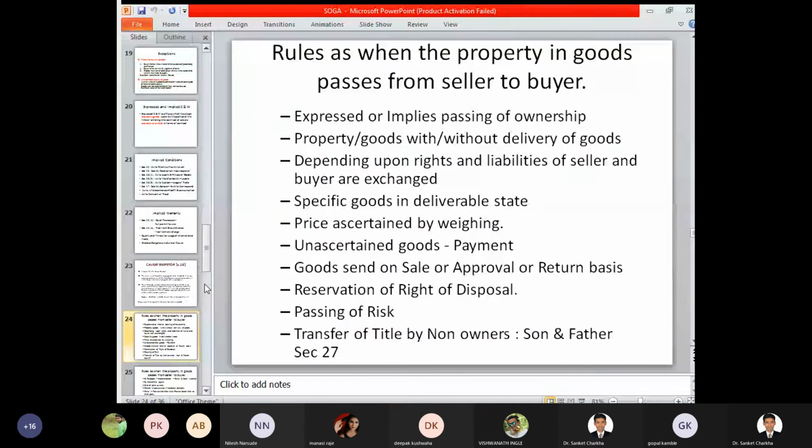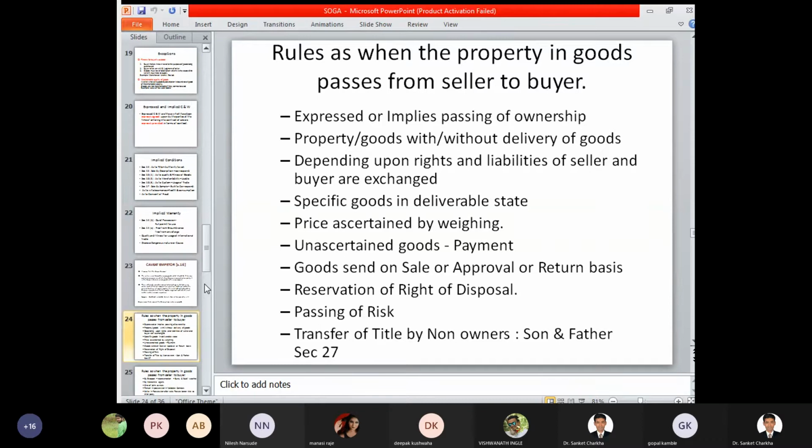Now, considering the rule as to when the property in goods passes from seller to buyer. What are the various situations in which the property or the ownership right in goods passes from seller to the buyer? First, express or implied passing of ownership. If a particular seller implies or expressly tells that I am selling these goods and services to you, then from that point the ownership rights are transferred from the seller to the buyer.